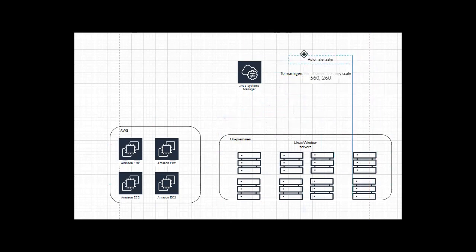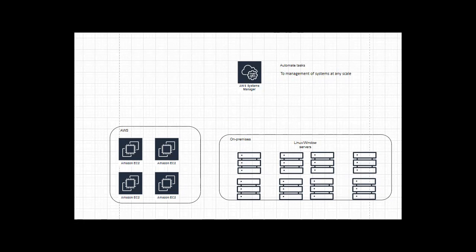So how can it manage? By automating tasks, it can manage these many systems. Since it is managing systems, AWS named the service Systems Manager. It can manage multiple systems at a time. How?